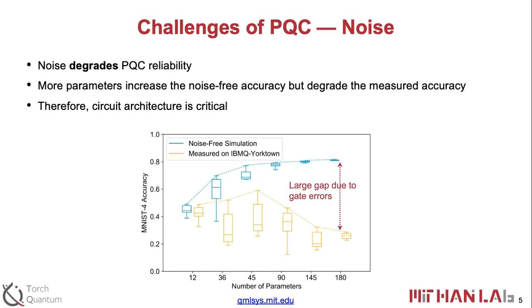Cool. So we can see that there is a large gap between the noise-free simulation and the measurement on the real machine. So we try to design a circuit with a good trade-off, because when we increase the number of gates, the learning capacity of the circuit is larger, but that also introduces more gate error. So we try to find a sweet spot which can balance the noise and the learning capacity.